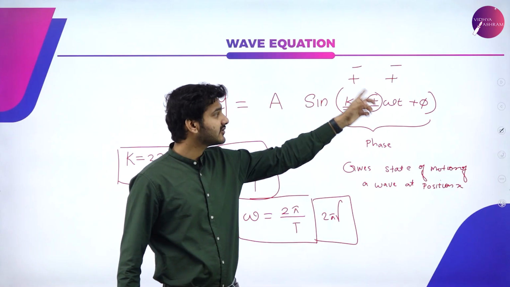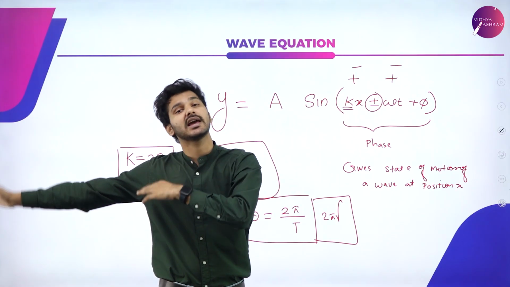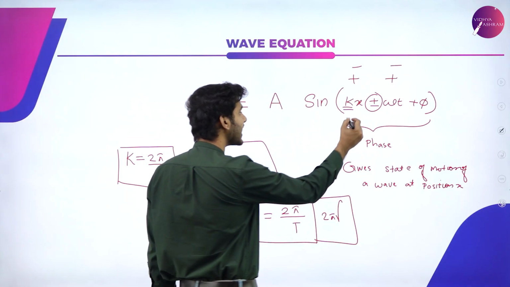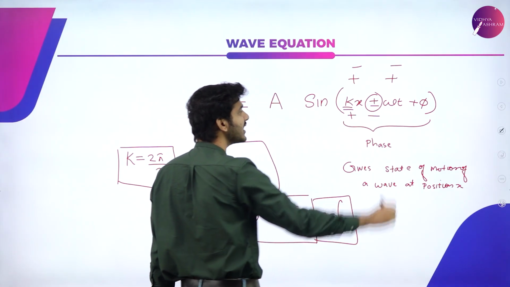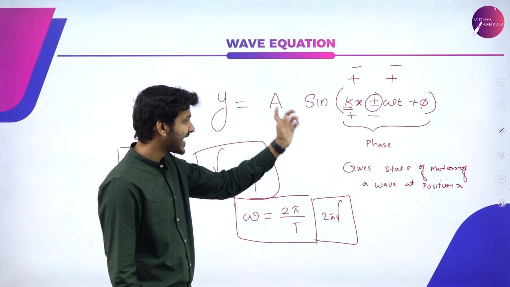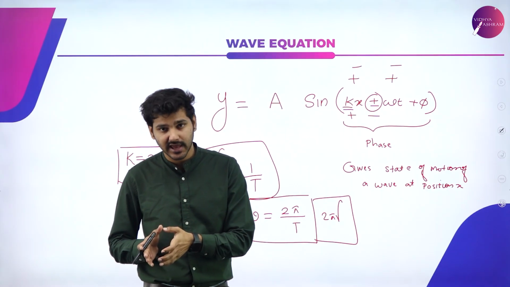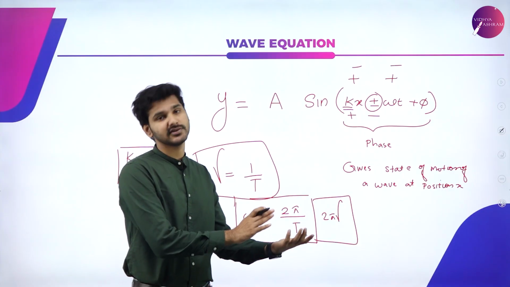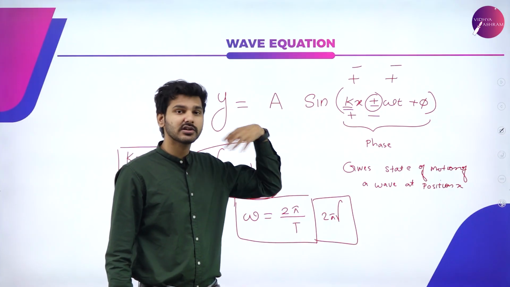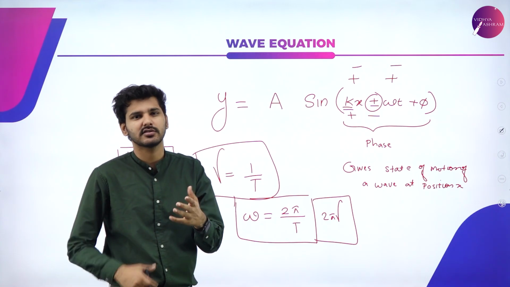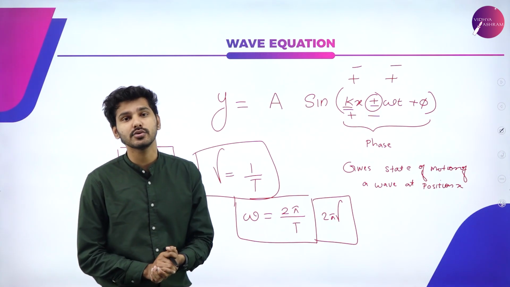So if both are positive or both are negative, it is traveling in the negative direction. If kx is positive and omega t is negative, or if kx is negative and omega t is positive, then we say that the wave is traveling in the positive direction. So that is just a trick to figure out where the wave is actually traveling to. Again, it is not that much important, but it is very good to know.